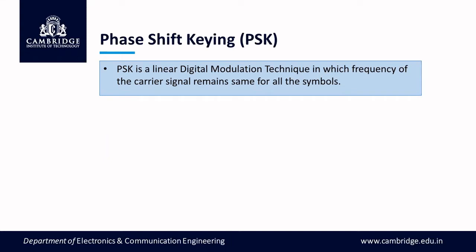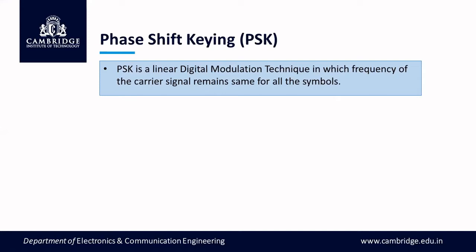PSK, as the name itself indicates, is a modulation scheme in which the phase of the carrier signal acquires different values to represent different symbols. If there are M digital symbols at the input, then we choose M equally spaced phase values for the carrier signal. But the frequency of the signal is not at all altered. Hence, this modulation scheme is a linear modulation scheme.